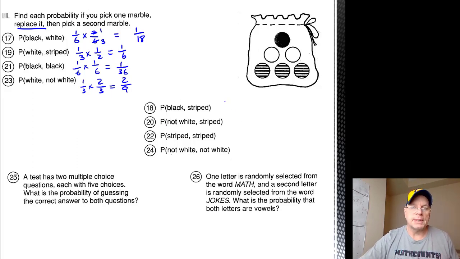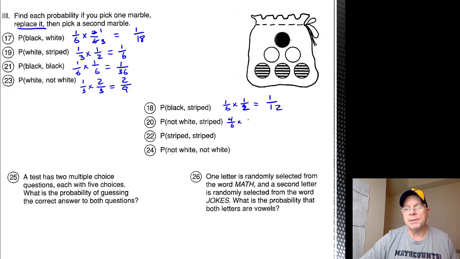Number 18, probability of picking a black marble is 1/6. Once you replace it, mix them up, the probability of picking a striped marble is half, 3/6 or 1/2. So the probability of picking a black marble, replacing it, mixing them up, and then picking a striped marble is 1/12. Number 20, the probability of not picking a white marble is 4/6.